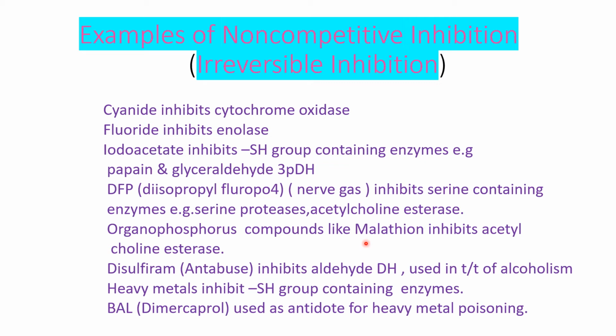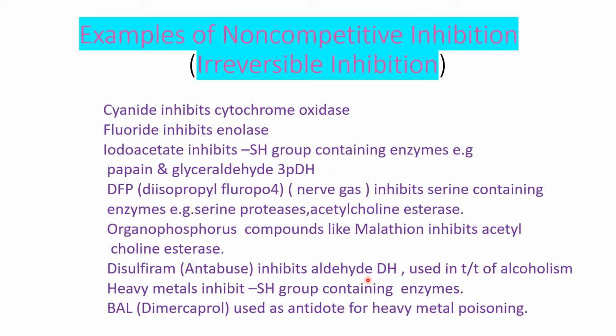Then disulfiram or antabuse is a drug. It is given in the treatment of alcoholism. It inhibits the enzyme aldehyde dehydrogenase, which is used in the metabolism of alcohol. Alcohol is metabolized by two enzymes.